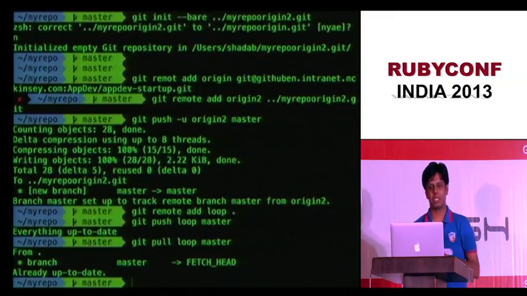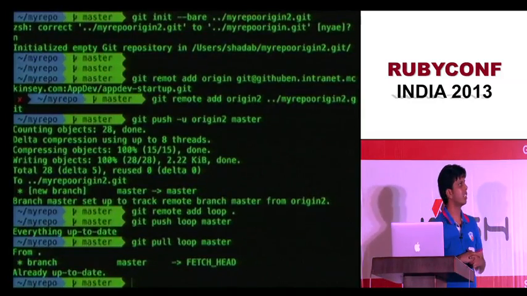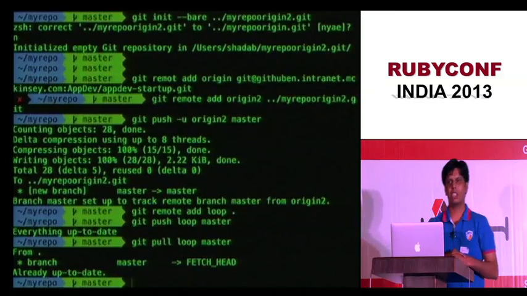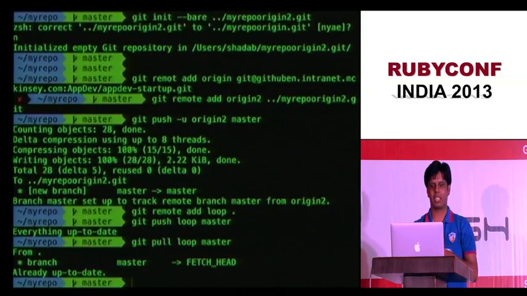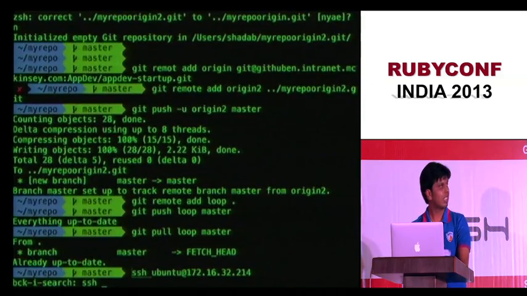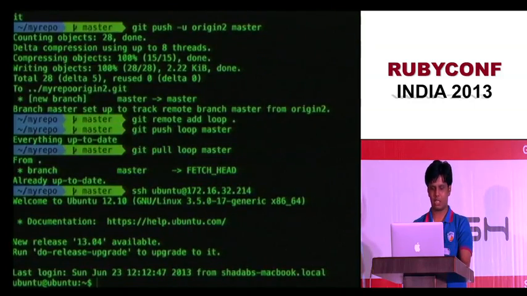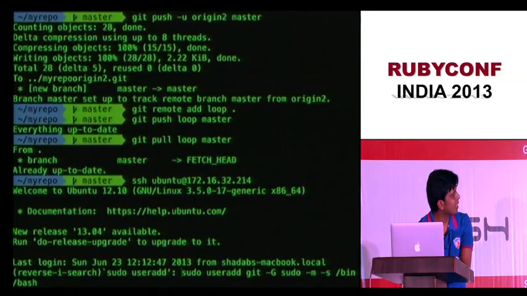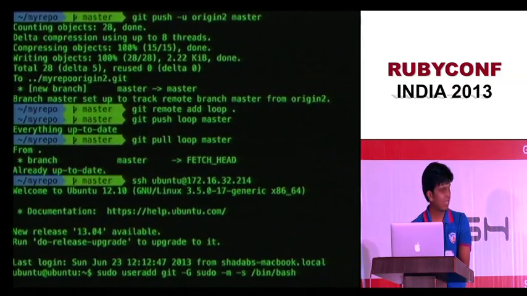So how do you create an actual remote? Let's say you have a virtual machine, or a remote server, and you want to create your repo there. Let's see how you create that. So let me do SSH. This is my Ubuntu server running on my VMware locally. I just logged in. Let us create it like GitHub, with a Git user. So I'm adding a user Git, giving it sudo options and all that.